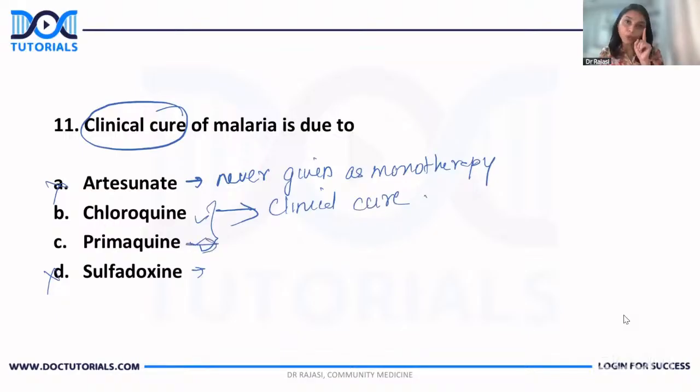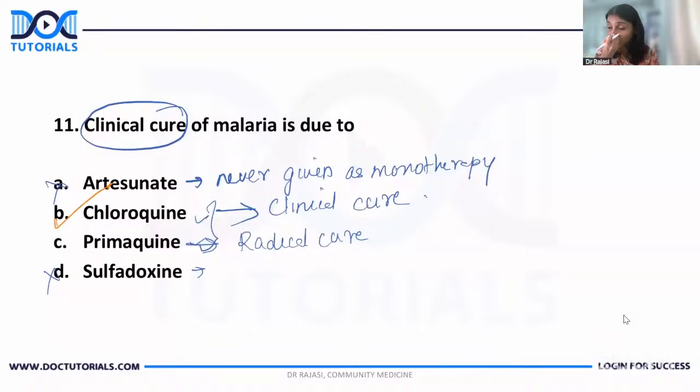Whereas primaquine, whenever I mention it, I always say two things. One, it is contraindicated in pregnancy and G6PD deficiency. And the second, it is given for radical cure, where you are trying to kill all the hypnozoites hiding in the liver so that you can prevent a relapse, right? So primaquine is for radical cure. Since the question is clinical cure, I would like to go for chloroquine.